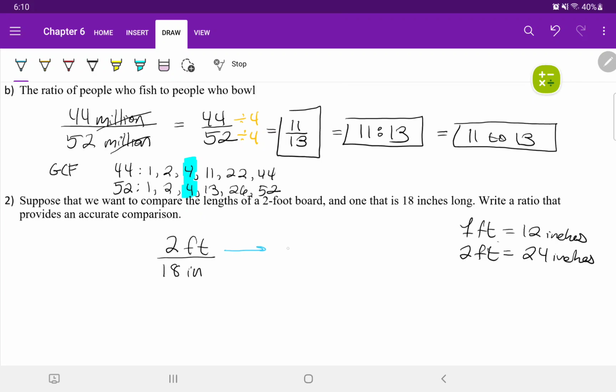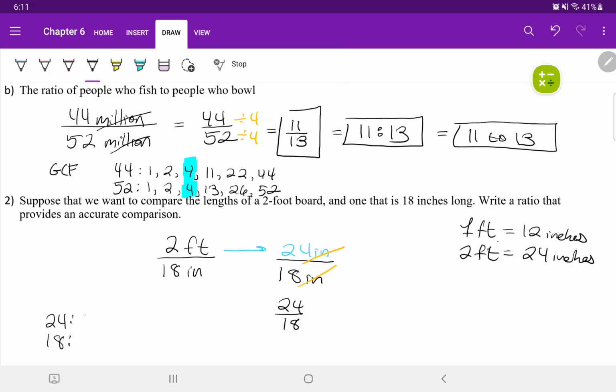And that's exactly what I will do: 24 inches. Let's rewrite that. Now both have the same units of measurement, so they can simplify each other out. So we have 24 over 18, and we want to find the greatest common factor. Moving forward, I will not list out the common factors like I did for 1B, but I'm going to do it again for number 2. So we have 24 and we have 18.